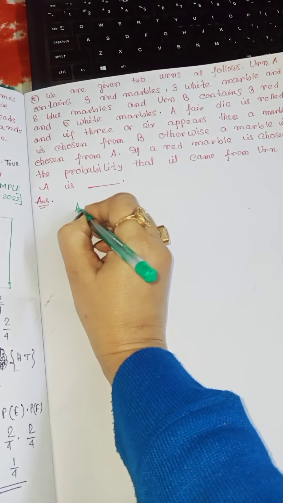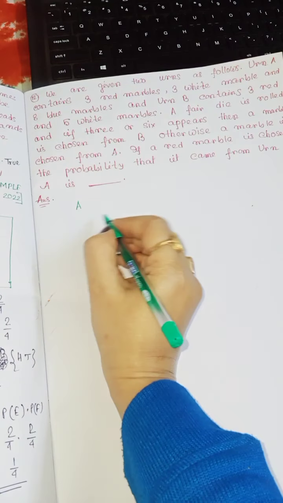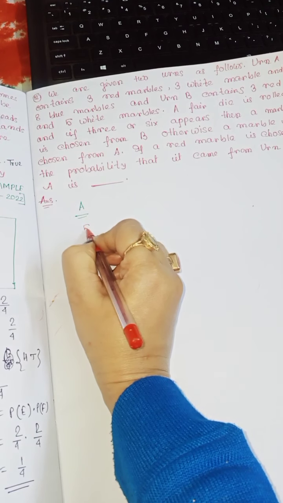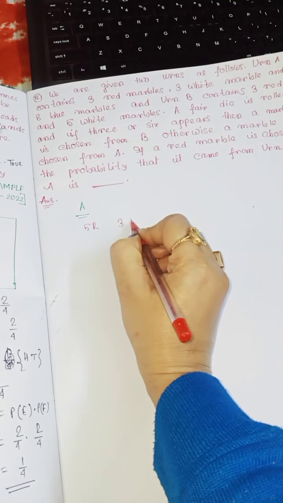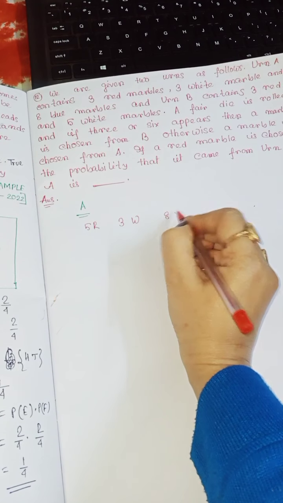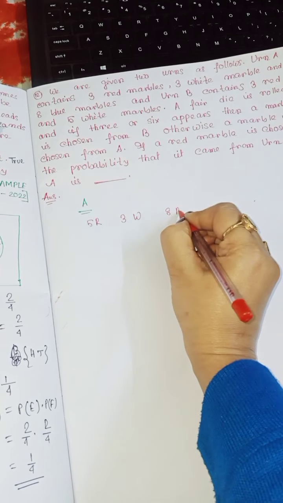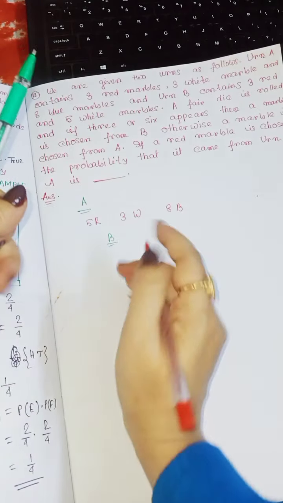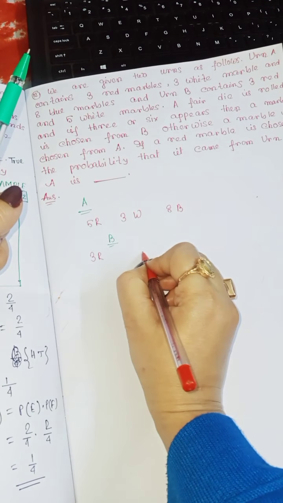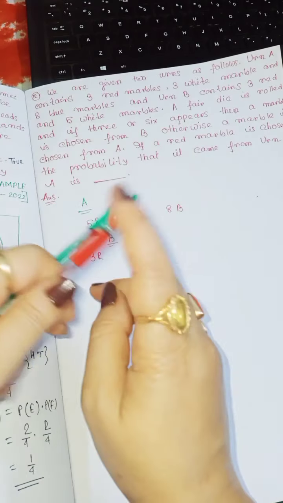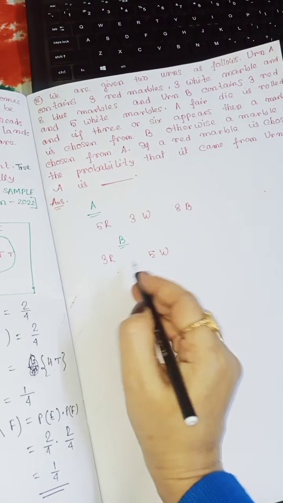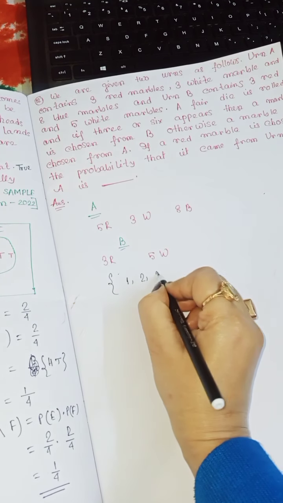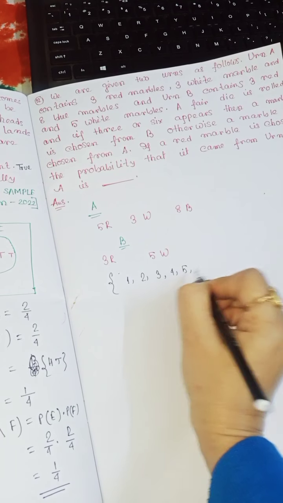From urn A we choose 5 red marbles, 3 white marbles, 8 blue marbles. From B we choose 3 red marbles, 5 white marbles. Now the favorable conditions are 1, 2, 3, 4, 5, 6.